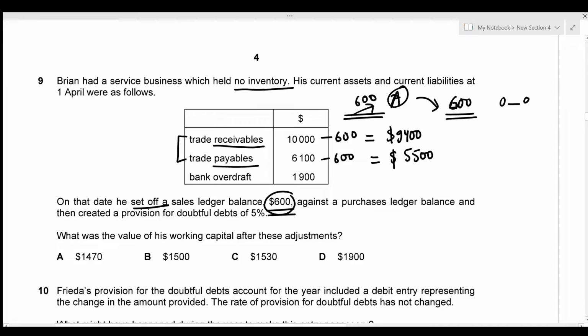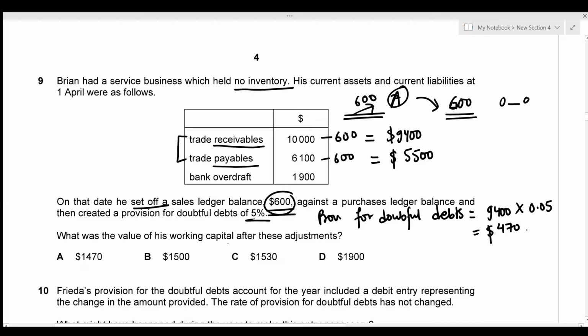5,500. Then he created a provision for doubtful debts of 5%. So we know that this 5% should be multiplied with the actual trade receivables value in order to figure out the provision for doubtful debts. The provision for doubtful debts is just going to be the trade receivables value, which is 9,400, times the rate. The rate we're given is 0.05. So this gives us a provision for doubtful debts of 470.